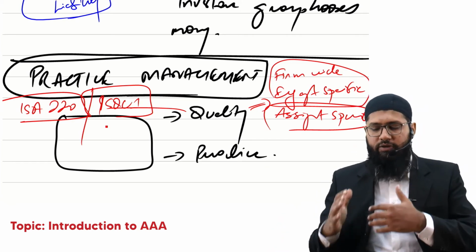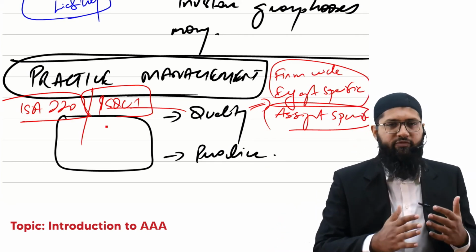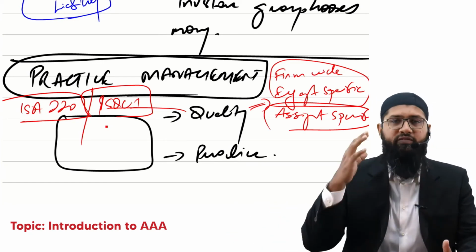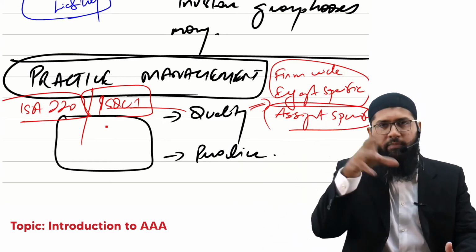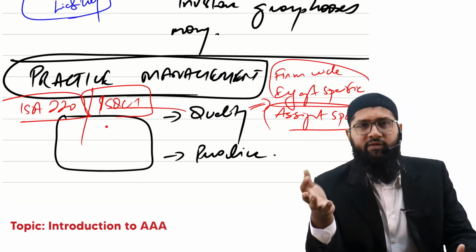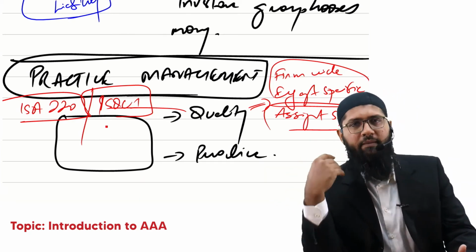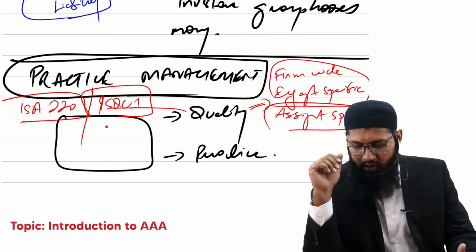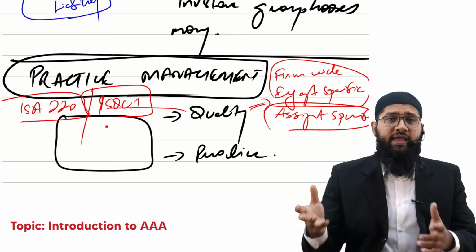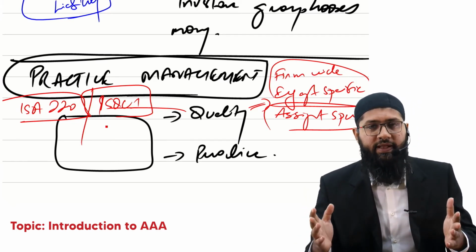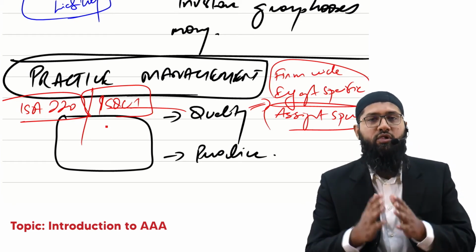So when we talk about firm-wide quality control and engagement-specific quality control, this actually means that you need to make sure that the overall firm's quality of work is being maintained, whether that be through training, guidance, or supervision, things like that. That is something that has to be managed. Further, if you are performing any engagement, you got to make sure that the engagement-specific quality is also managed and maintained.